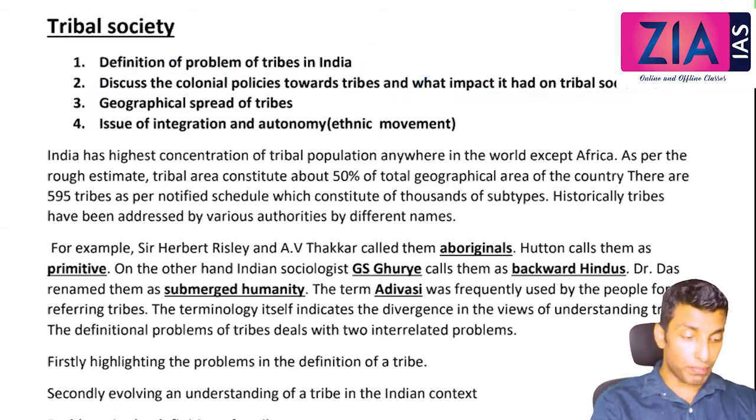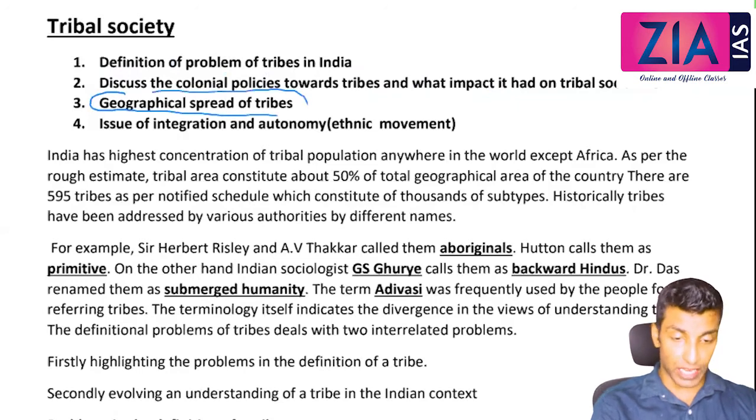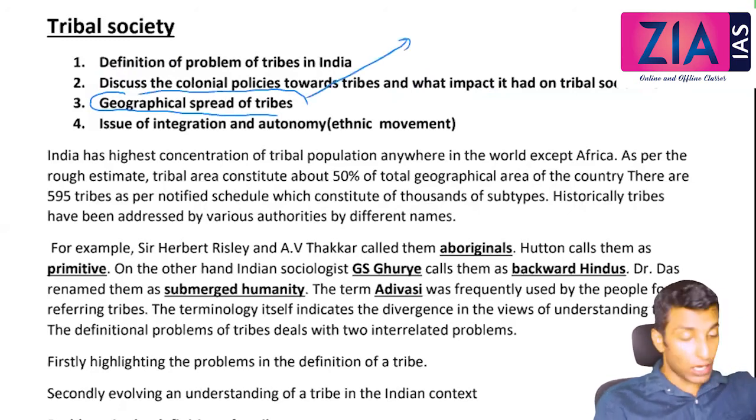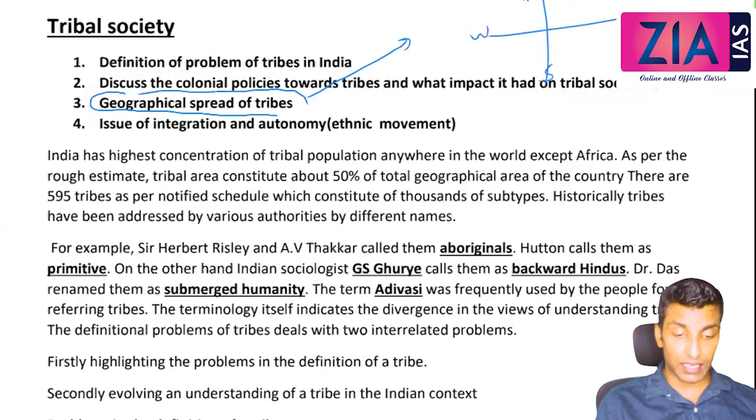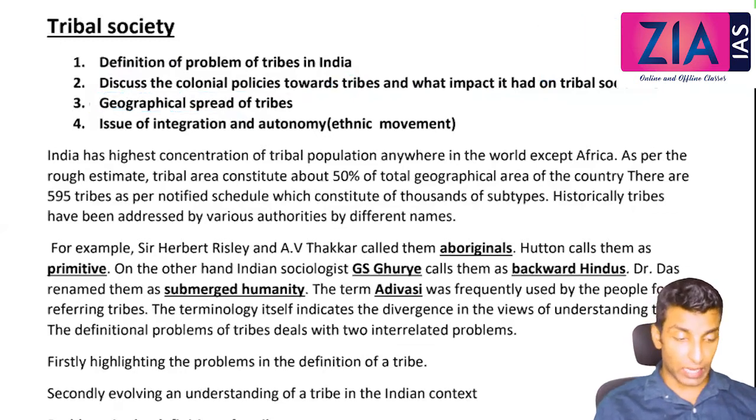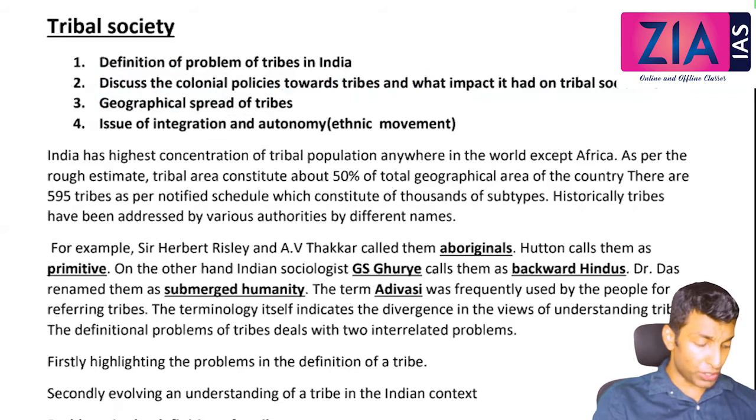This is a very simple topic. This is your geography topic, the geographical spread of tribes, like which tribes are located in which parts of India. Okay, where the Gonds are located. That means you need to divide India into four parts: in the north, south, west and eastern part of India, and the central area, what different tribes are located. So that's not part of sociology.